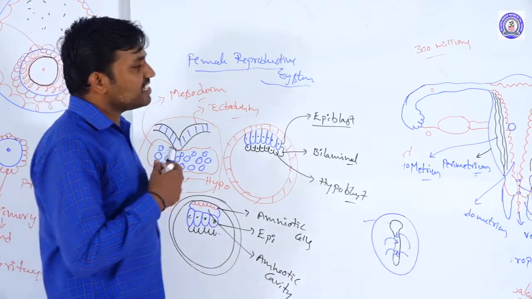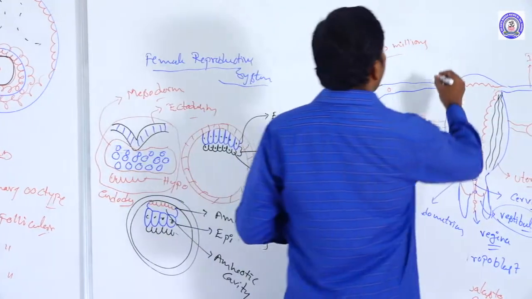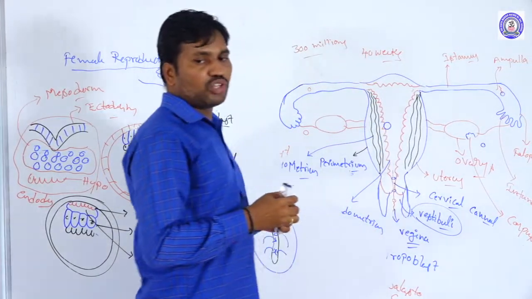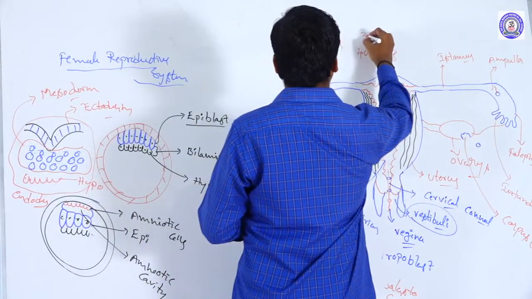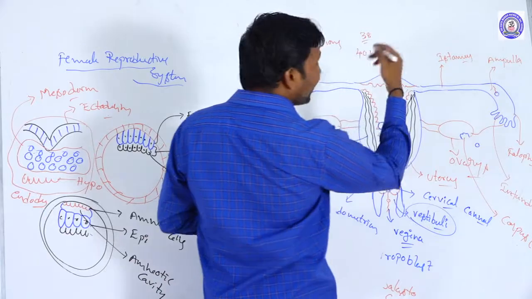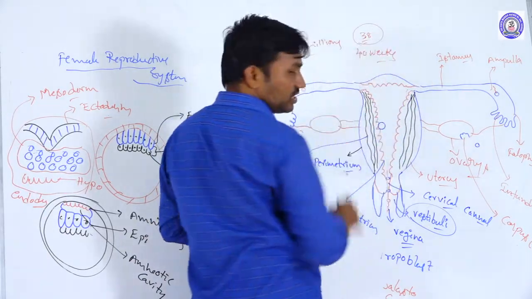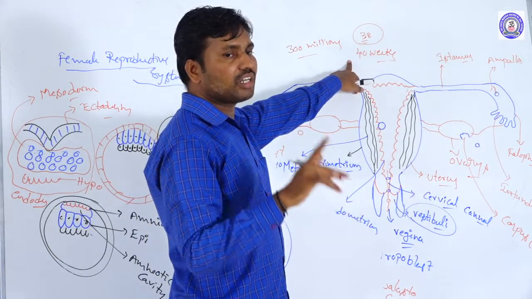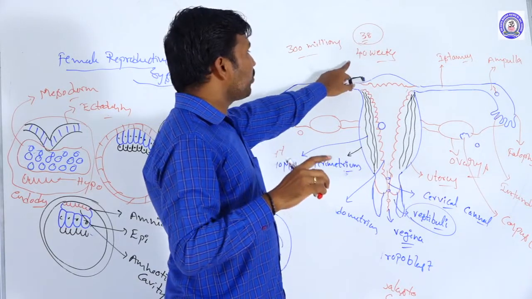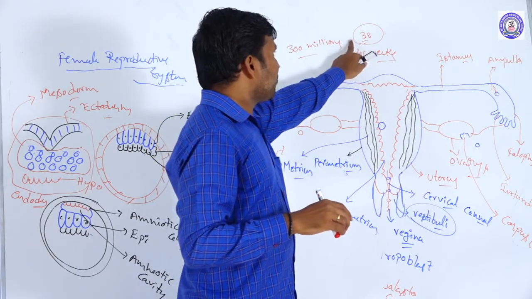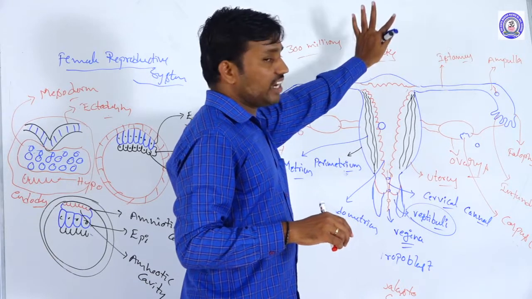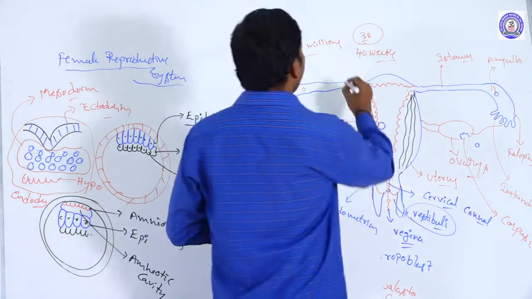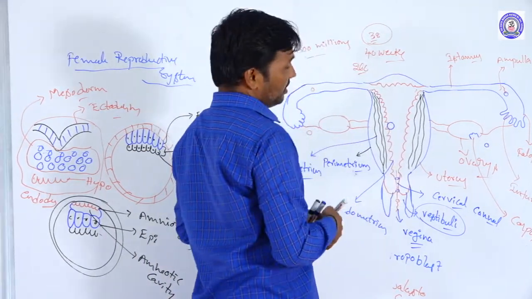Once the fetus is completely developed, it generally takes 38 to 40 weeks. It is 38 weeks from fertilization onwards. Calculated from the last menstruation, it is 40 weeks. This is the gestation period, approximately 266 days in humans.